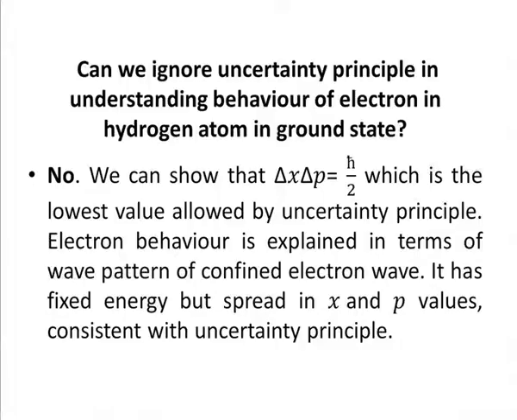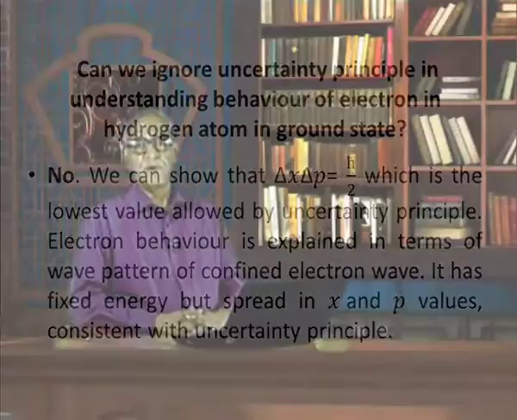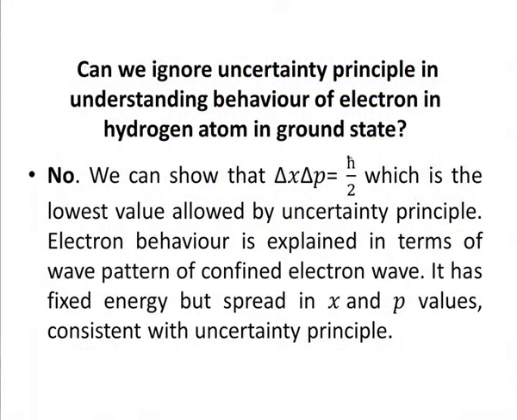So, the uncertainty principle is important when you are considering the behavior of the electron in the hydrogen atom in the ground state, because there this product is of the order of h bar by 2. You contrast it with classical physics where it was 10 to the power 17 times h bar by 2. You can see the difference. So, we cannot ignore the uncertainty principle in understanding the behavior of the electron in the hydrogen atom in the ground state.